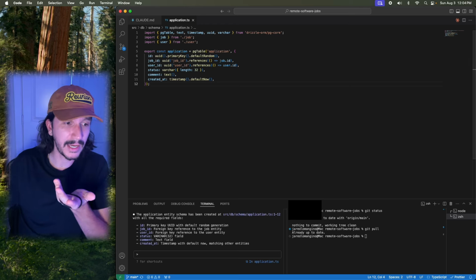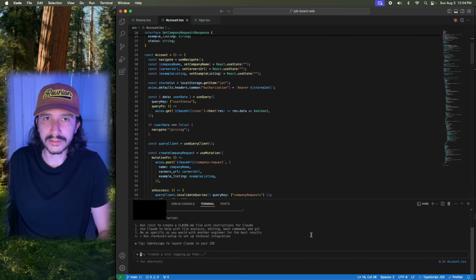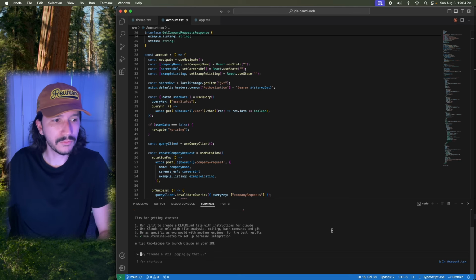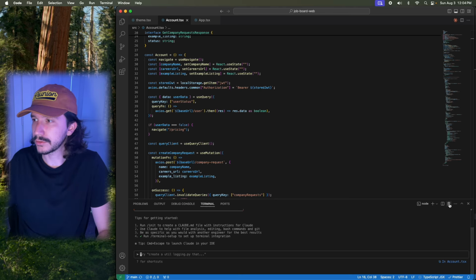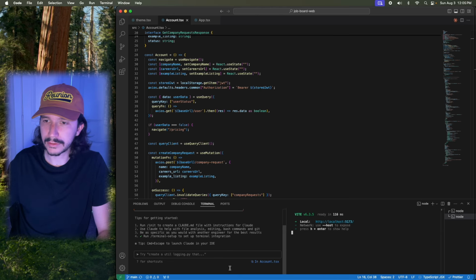So speaking of that, let's hop over to the other code repository that I have, and we'll initiate a Claude session for this as well. And I'm going to run both of these applications so that I can see my local and my prod instances side by side to see the changes that Claude is making.